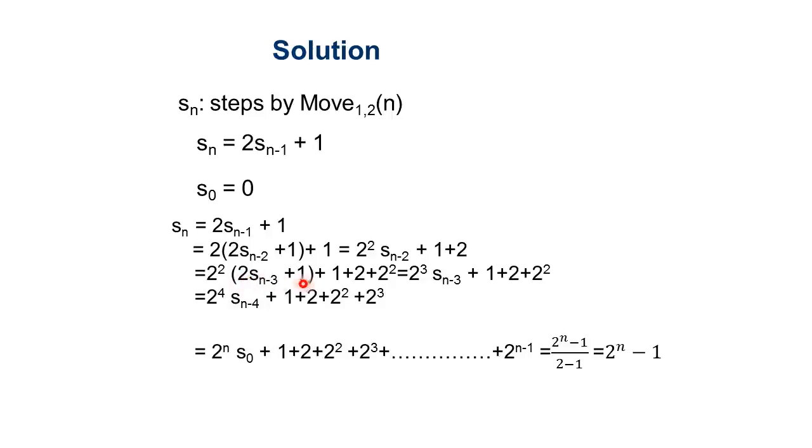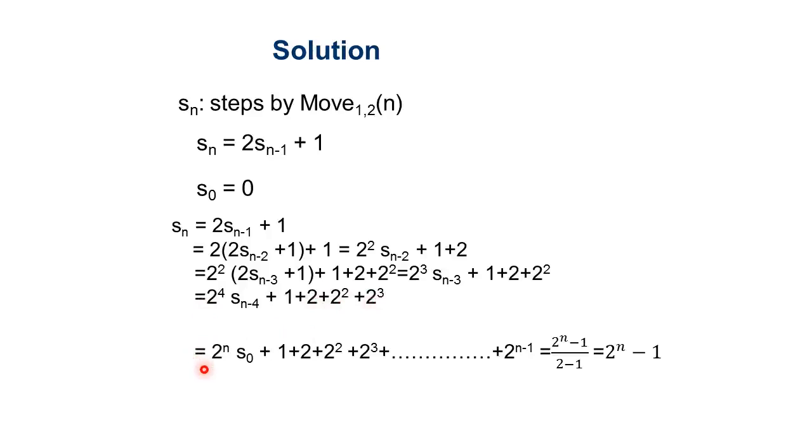If we substitute this, then the expression becomes 2 cube Sn minus 3 plus 1 plus 2 plus 2 square. In this way, in the fourth step, it becomes 2 to the power 4 Sn minus 4 plus 1 plus 2 plus 2 square plus 2 cube, and so on.